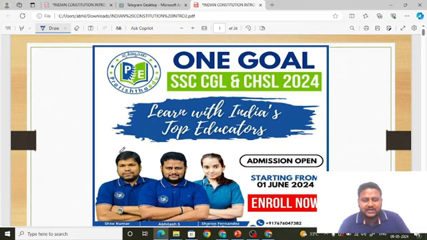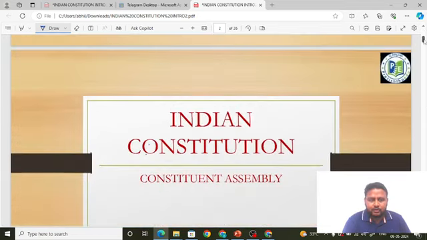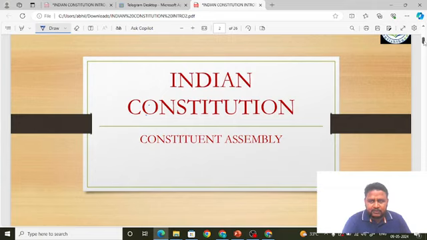Okay, let's get started with our general awareness topic. Before diving into a topic, I'd like to inform you in brief about what general awareness is. General awareness for SSC CGL is divided into three parts. First, general subjects, which include history, polity, geography, economy and general science. Second, static GK.